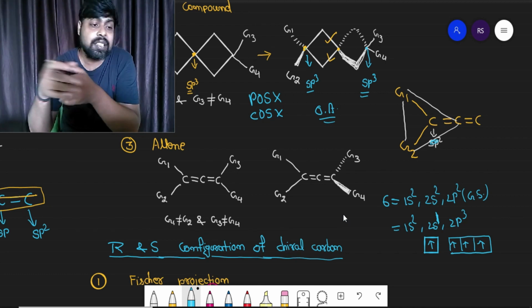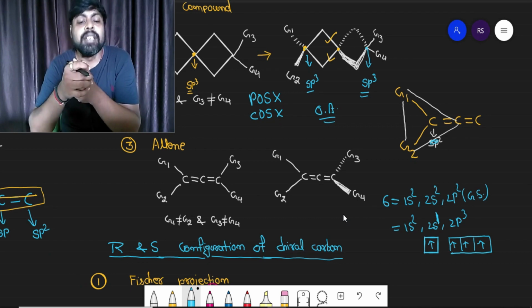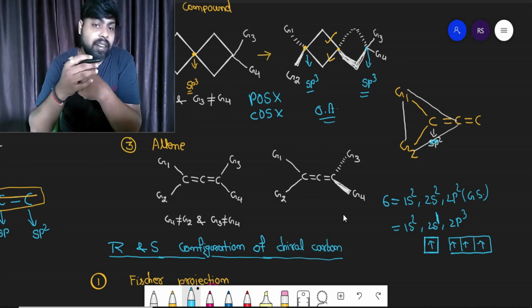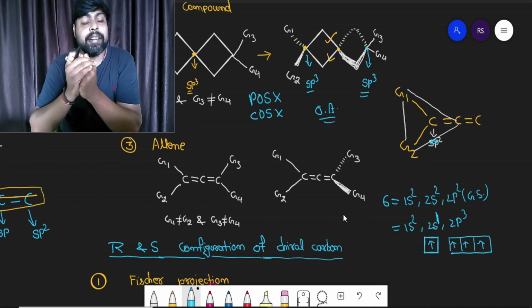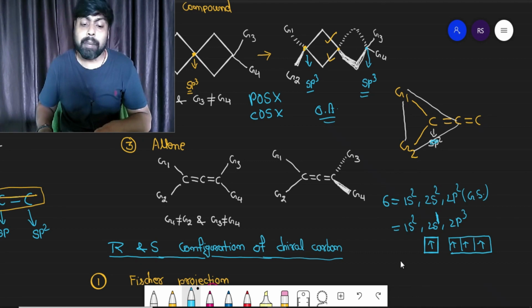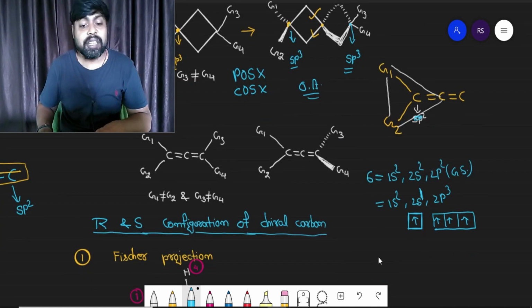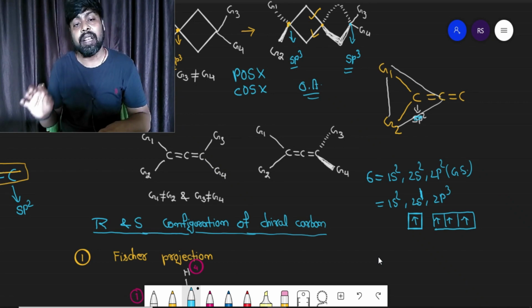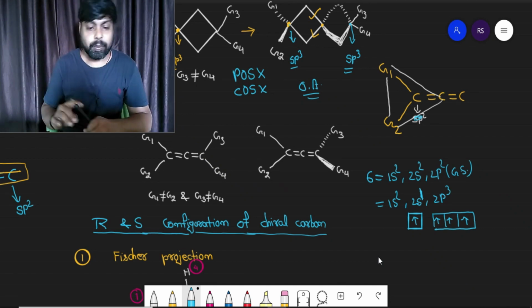In the excited state, you can observe that there are 4 unpaired electrons in different orbitals, right? The number of covalent bonds formed is always equal to the number of unpaired electrons present in the outermost shell.